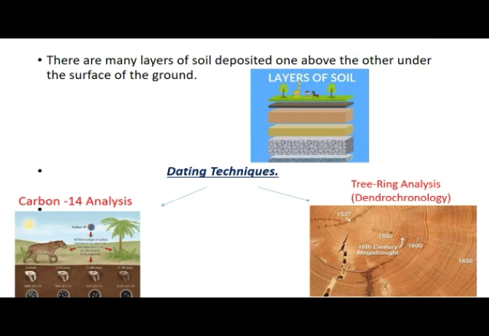So by using the scientific methods like the dating techniques, two types of dating techniques, that is carbon-14 analysis and tree ring analysis, which is also known as dendrochronology.